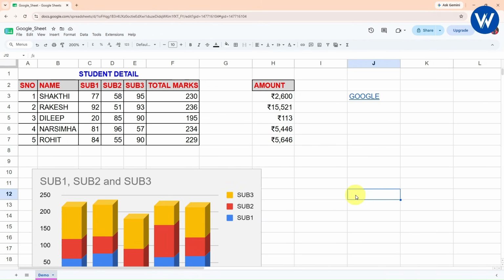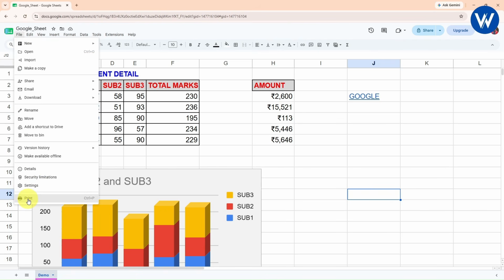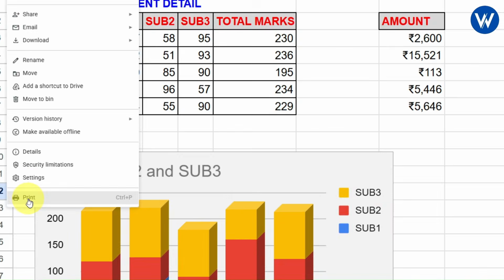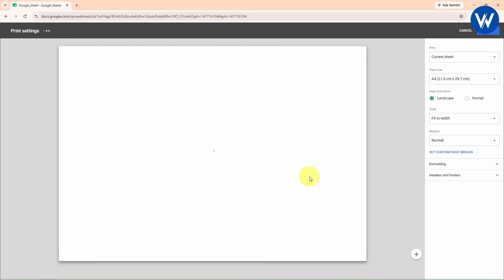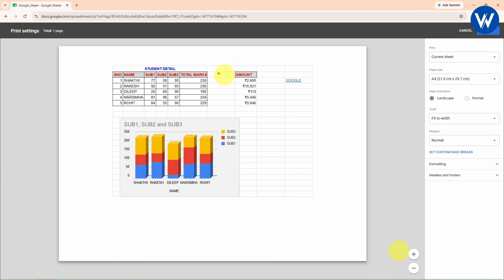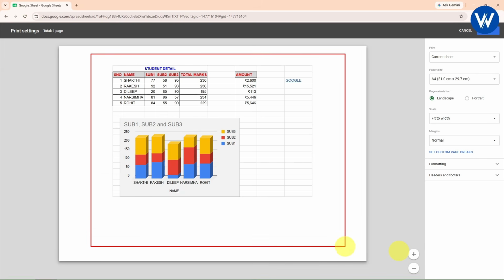Now let's see, guys, how we can print this complete Excel sheet. I will go to File and click on the Print option available. Either you can click on Print or you can use the shortcut key Control P. Here we can see at the left-hand side, this is the print preview. So whenever you are printing this data, your data will be shown in this way. Basically, this is the output of how your sheet will be printed.